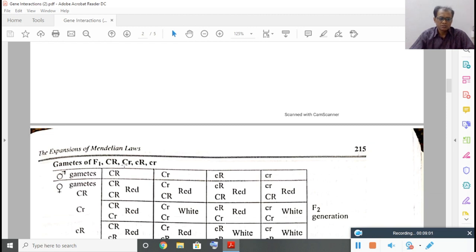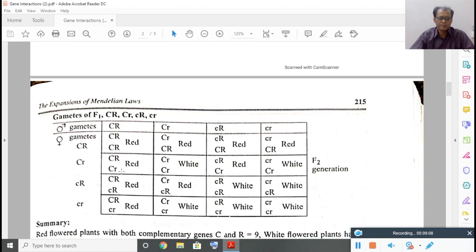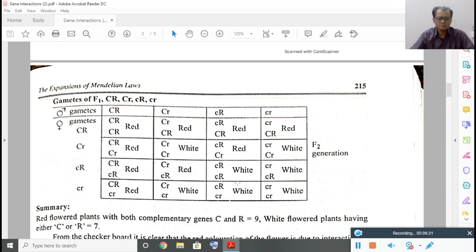CR, capital C small r, small c capital R and small c small r. Here we have taken the gametes of male plant and here are the gametes of female plant. So these two gametes fuse, you will get the hybrid like this, and this one gets crossed with or fused with this gamete, you will get like this. So this is how, as you know already, as in case of dihybrid cross, totally 16 boxes are there, and you can observe how many of them are white and how many of them are red.